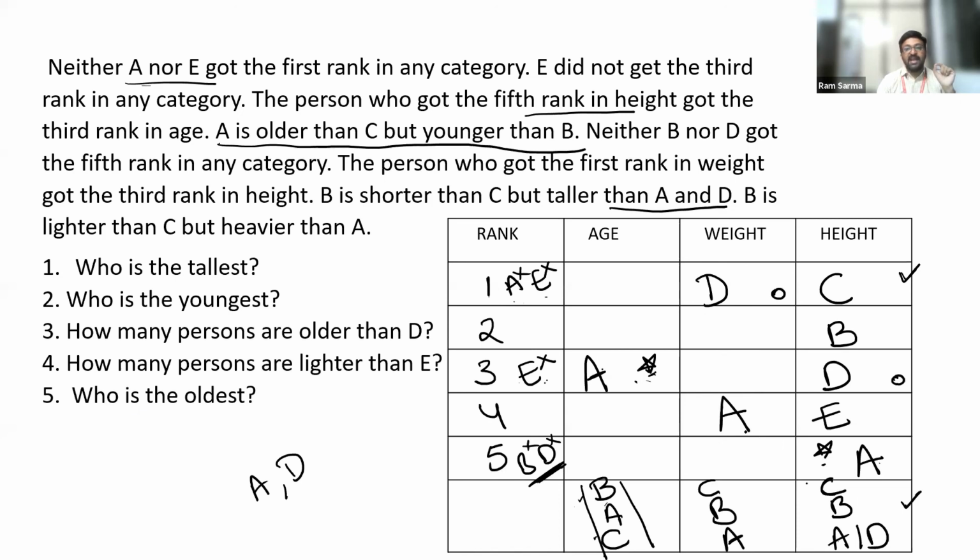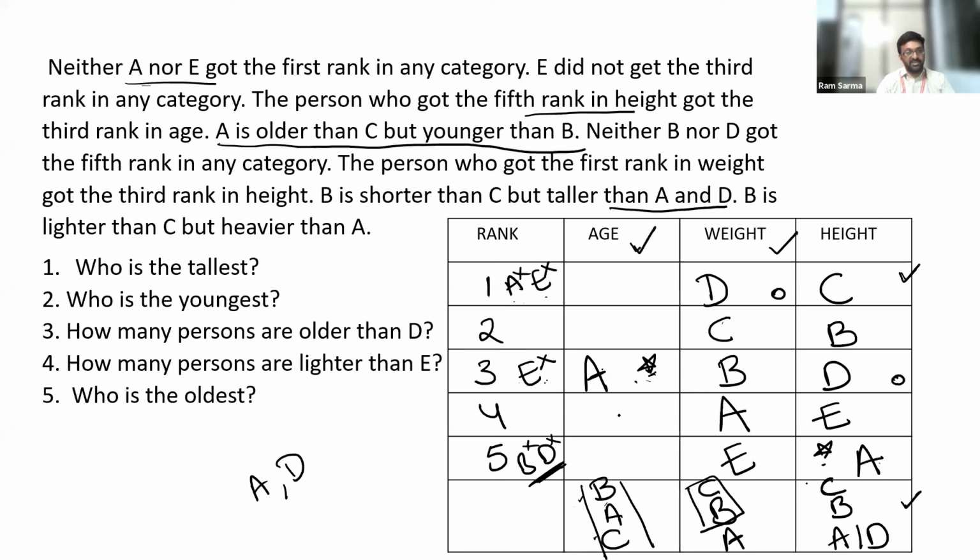Now, as A has got the fourth rank, and we know that there are two members ahead of A in the same order, C should occupy the second place and B should get the third rank in weight. Among the given five, now guys, we are left with only one person. So definitely it should be E. So we are done with the second category as well.